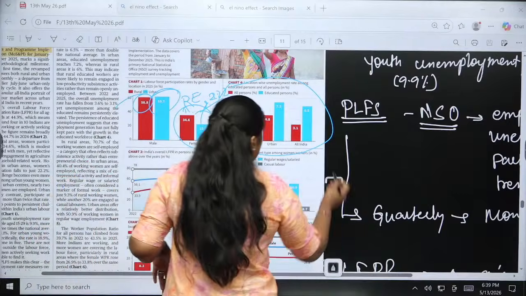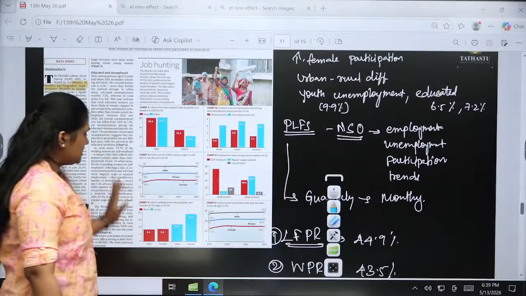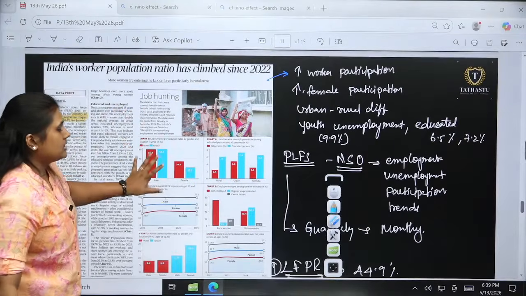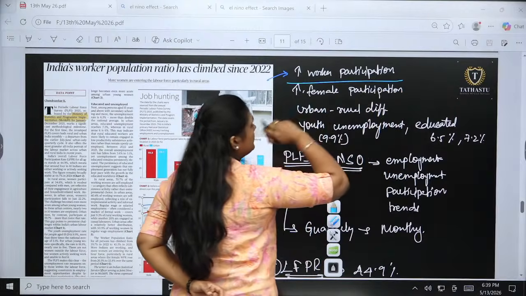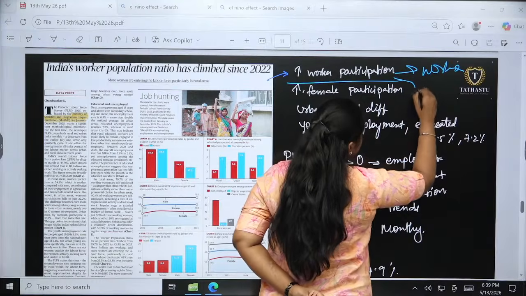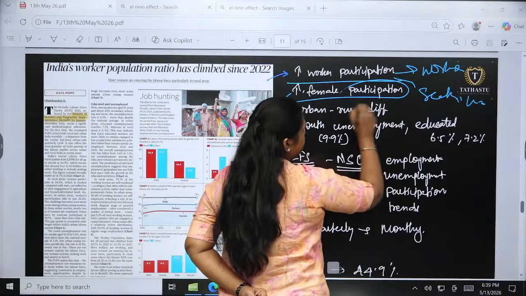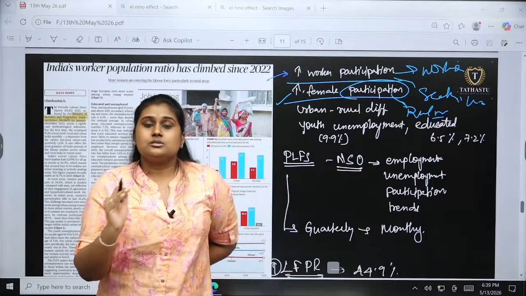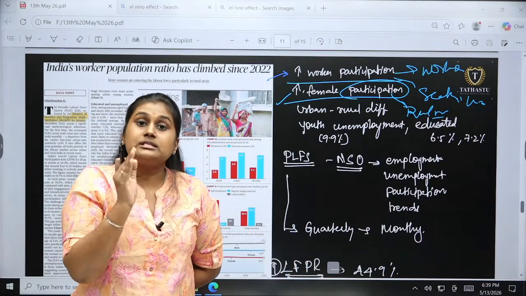Just see this chart. We are going to talk about certain things. The crux of the article is increased worker participation. Worker participation means who is working and also actively seeking work. There is also increased female participation, especially in the rural area, where rural employment for women has been given a hike, mainly through self-employment.